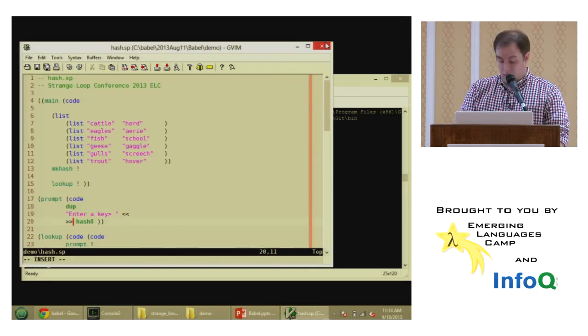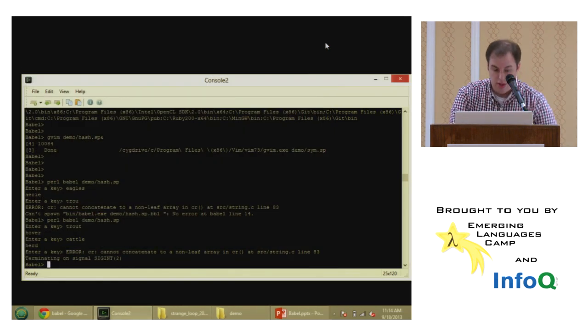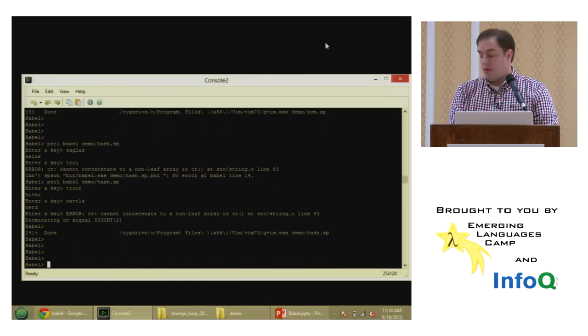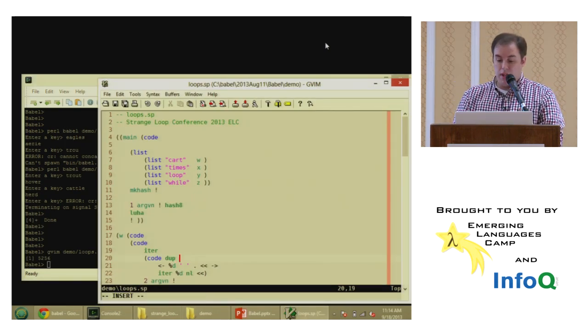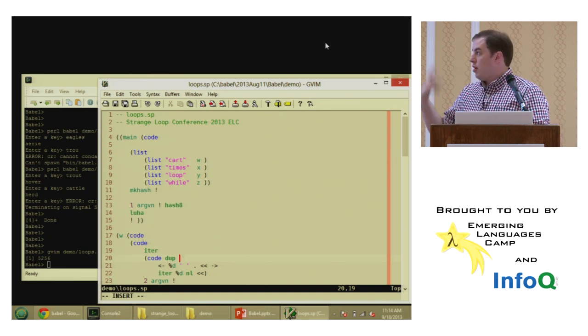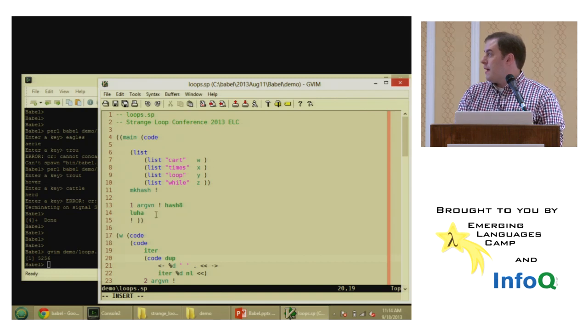All right, so the next thing I want to show you is loops, or flow control, excuse me. So let's take a quick look at loops. Okay, so I have various loops. We can do times. We can do loop, which loops indefinitely. Do while loop, and then I'm going to do a demo of a Cartesian product with two nested loops.